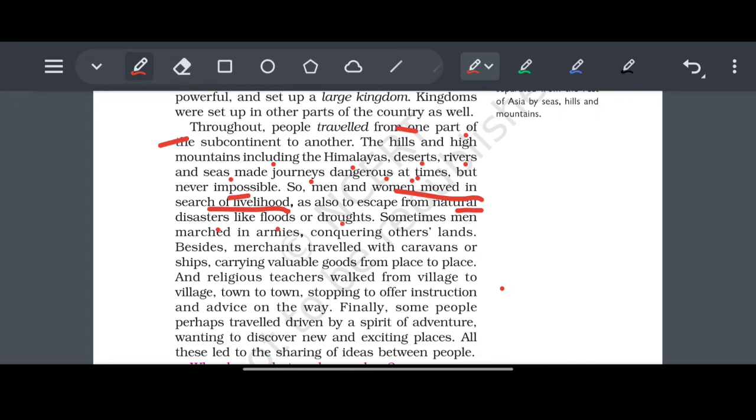Sometimes men march in armies conquering other lands. Beside merchants travel with caravans or ships.